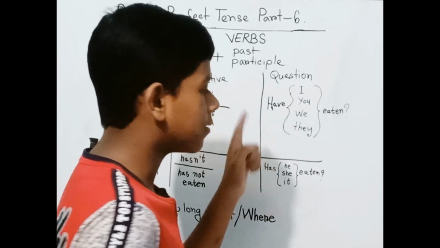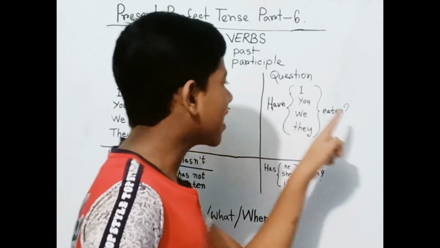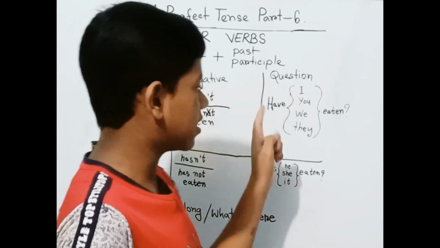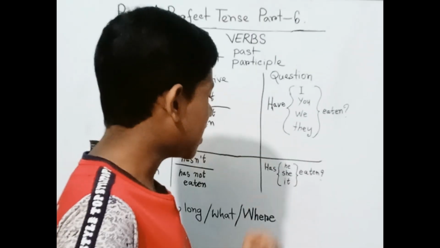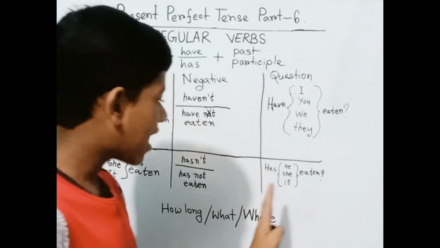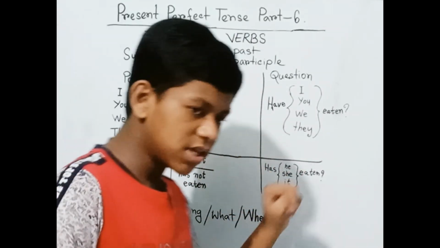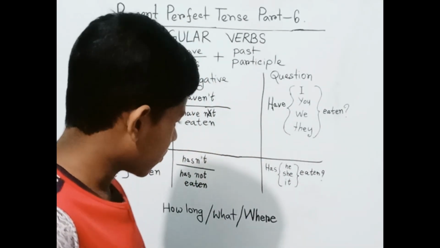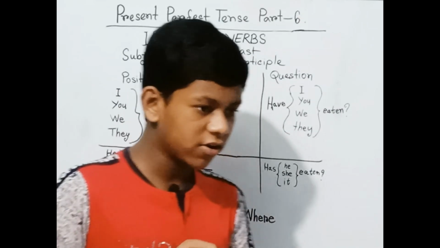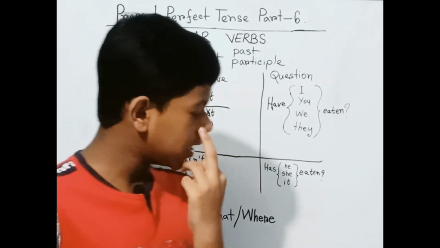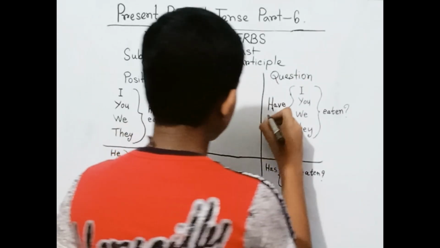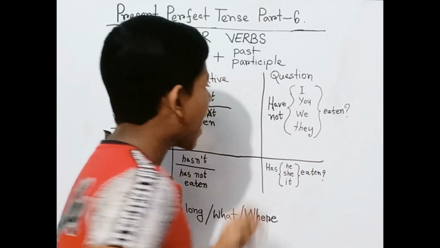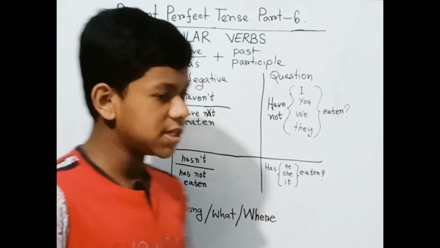So no more talking, let's pay attention. Have I eaten? Have you eaten? Have we eaten? Have they eaten? But has he eaten? Has she eaten? Has it eaten? Same as up here. If we want, we can add not: have not I eaten, has not he eaten.